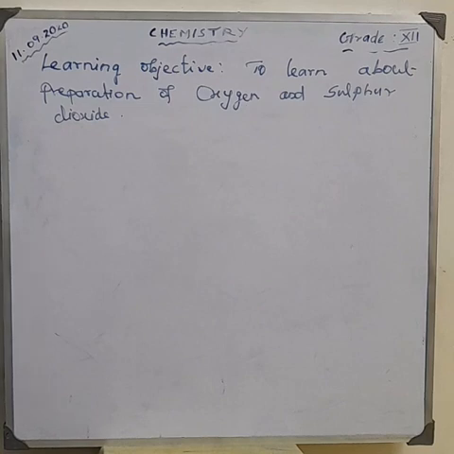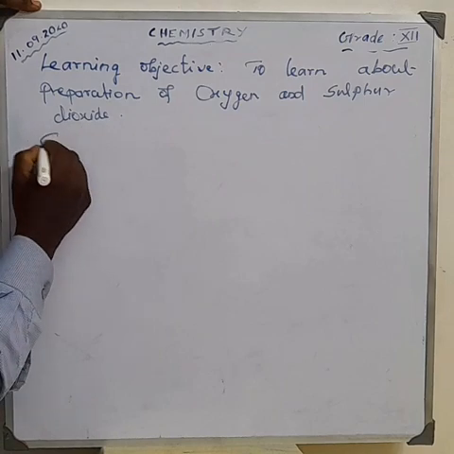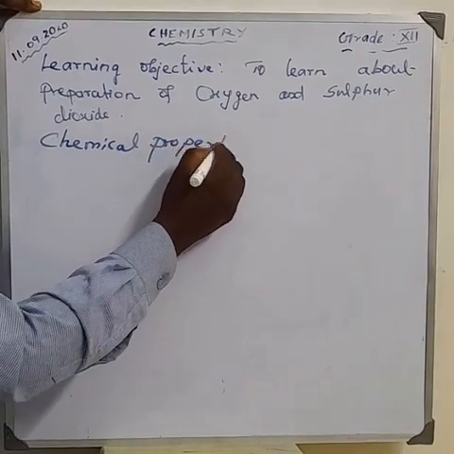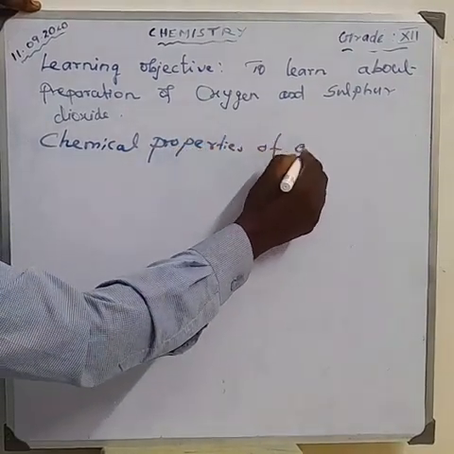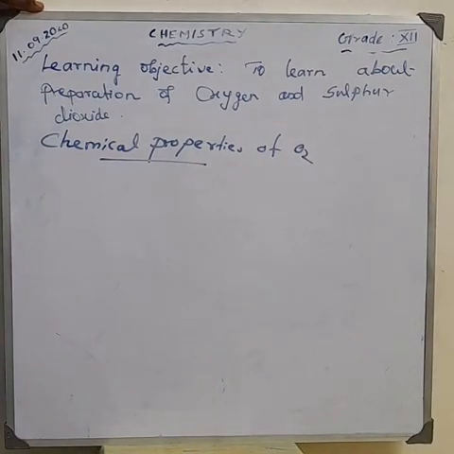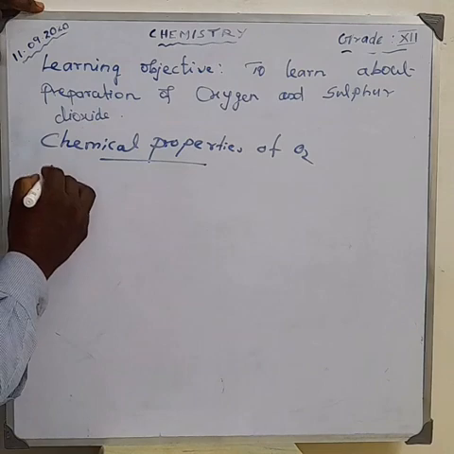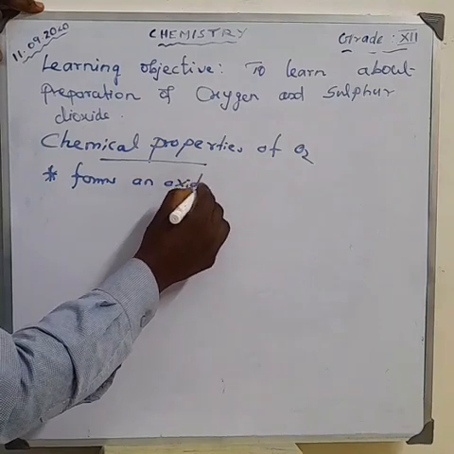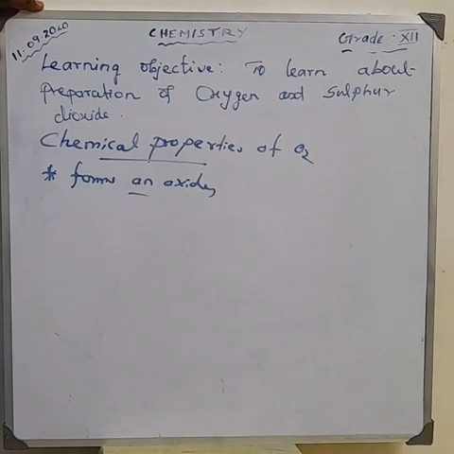What are the chemical properties of oxygen? Oxygen combines with many metals and non-metals to form oxides. What's the point here? Oxygen combines with many metals and non-metals to form oxides. This is a very important point.